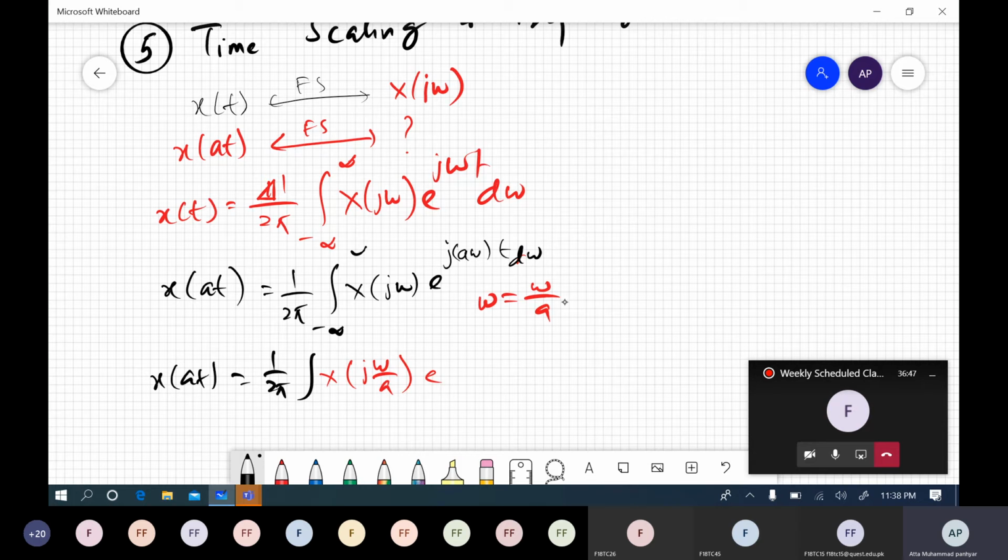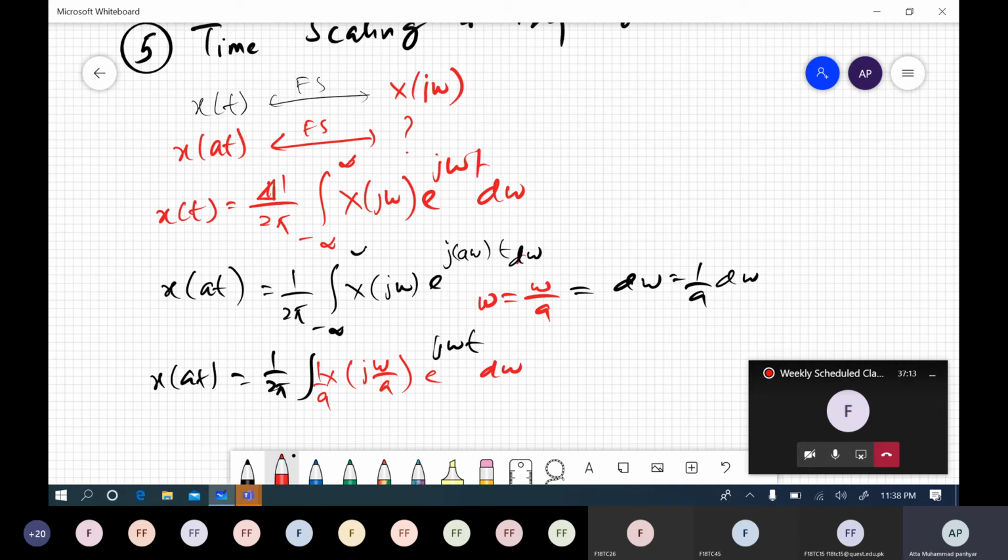So if omega is this value, then d omega must be 1 over a d omega. So this must be equal to e to the power j omega t and d omega, and now we got another term 1 over a.